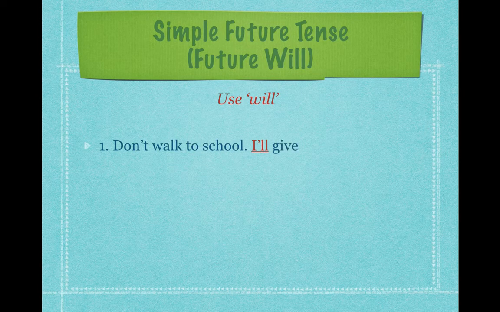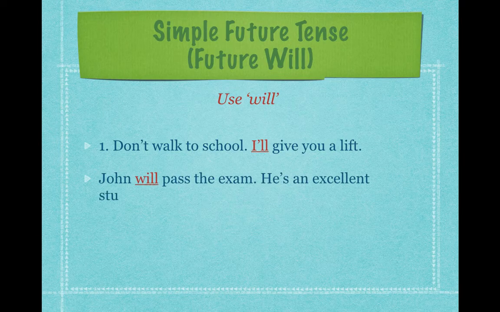Let's look at the first example. Don't walk to school, I'll give you a lift. I'll is a short form from the word will. So when you use short form, you write it like that. Okay, and then next example, John will pass the exam. He's an excellent student. So will is added into the sentence. This sentence shows that it is a simple future tense where it will happen in the future.